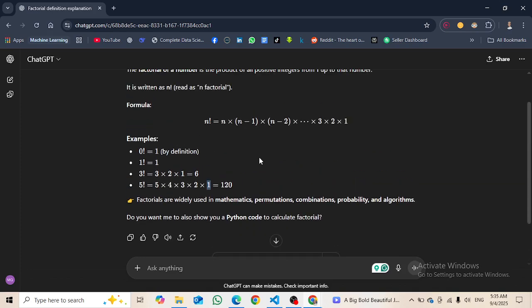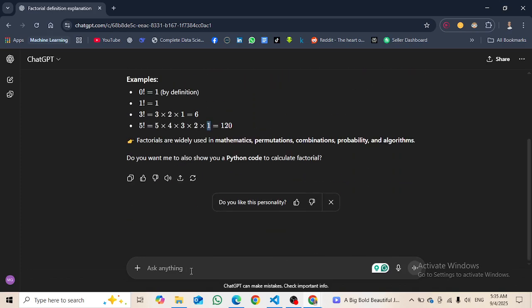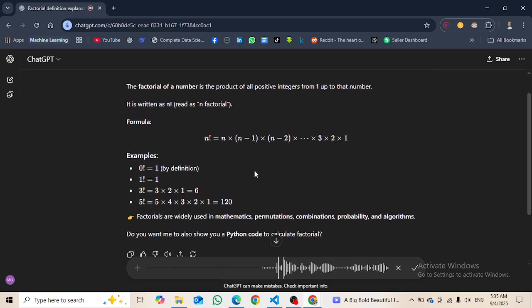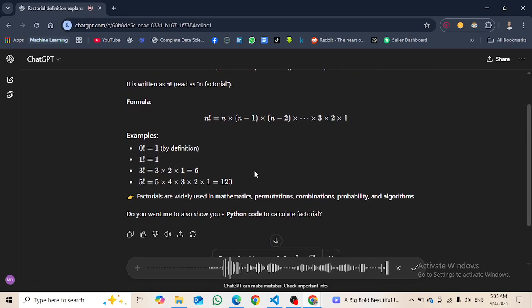So basically what I understand from your definition and explanation is that the factorial of a number is the product from 1 to the number. Is that right? When we take the product from 1 to the number, then this is the factorial of that number.